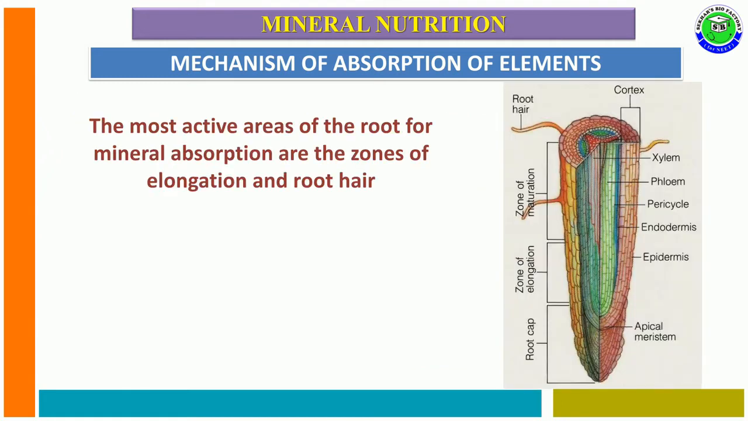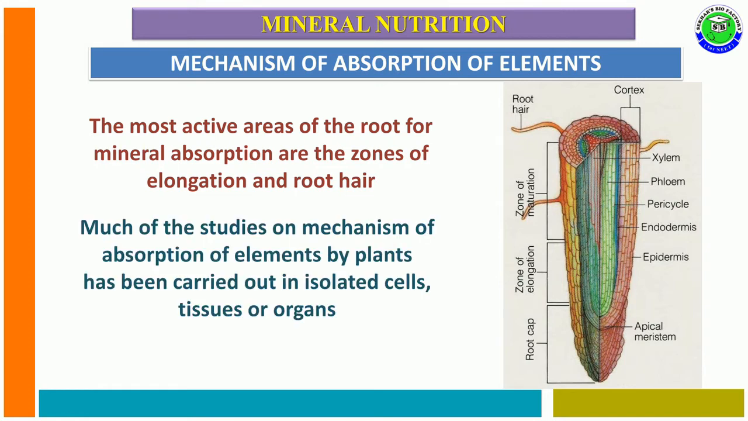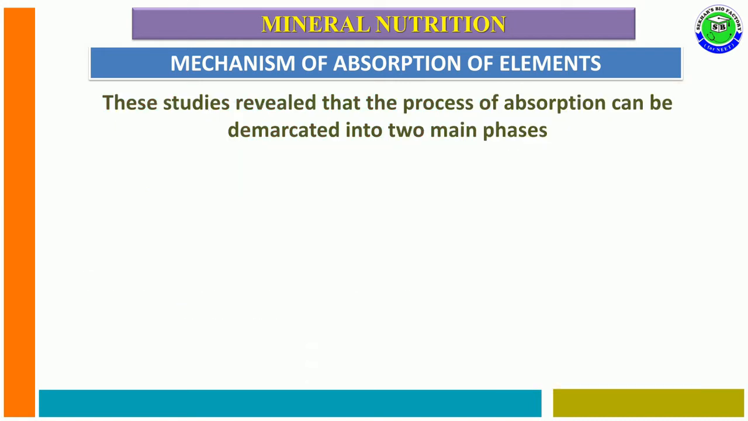During this absorption, the most active areas in the root for the absorption of mineral nutrients are the zone of elongation along with root hairs present in the maturation zone. With these zones only, plants can absorb maximum nutrients from soil. Many studies have been carried out on the mechanism of absorption of elements by plants, and these studies are conducted in the laboratory on isolated cells, tissues or organs.